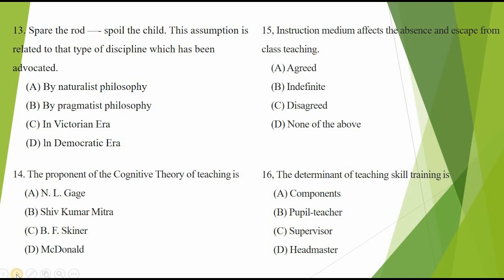The complex act of teaching can be analyzed into simple, limited, and well-defined components called teaching skills. These skills can be taught, understood, practiced, evaluated, and predicted, and are acquired through training. Teachers acquire these teaching skills one by one when they undergo the various components of teaching. These components of teaching skill are the presentation of theory, modeling, planning, performance, perception, and feedback, and the integration of teaching skill. Hence, these components are what determines the teaching skill training. So, the answer is option A.